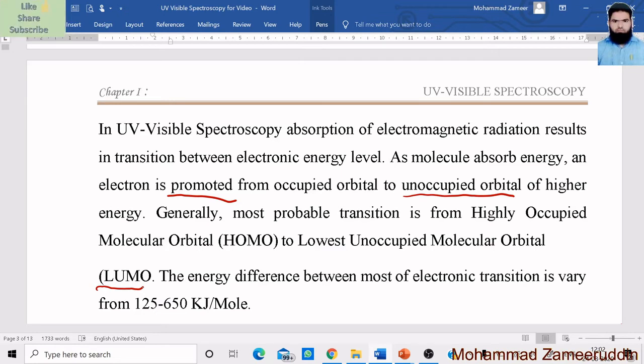This is the stable orbital. Now the electrons exist in this state, but when the electrons gain energy, they are shifted to the lowest unoccupied molecular orbital, abbreviated as LUMO, which is the excited state of the electron. Okay, and the energy difference between these two states is from 125 to 650 kilojoules.